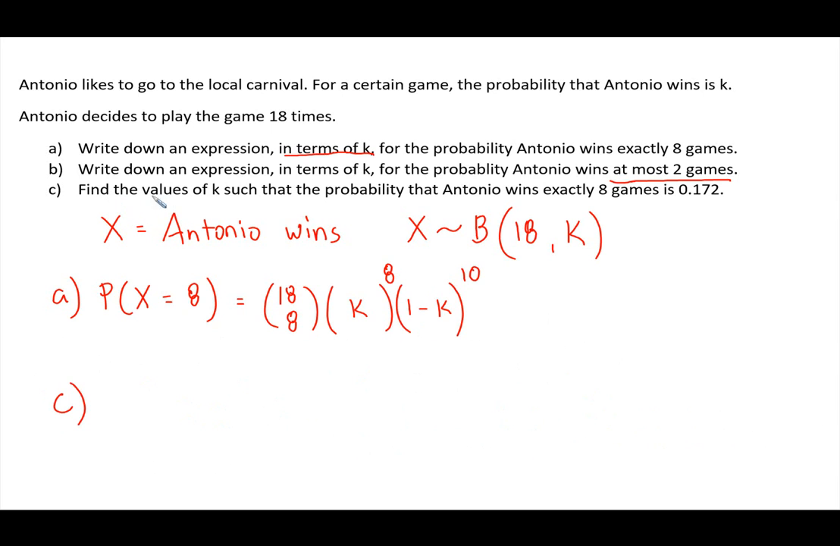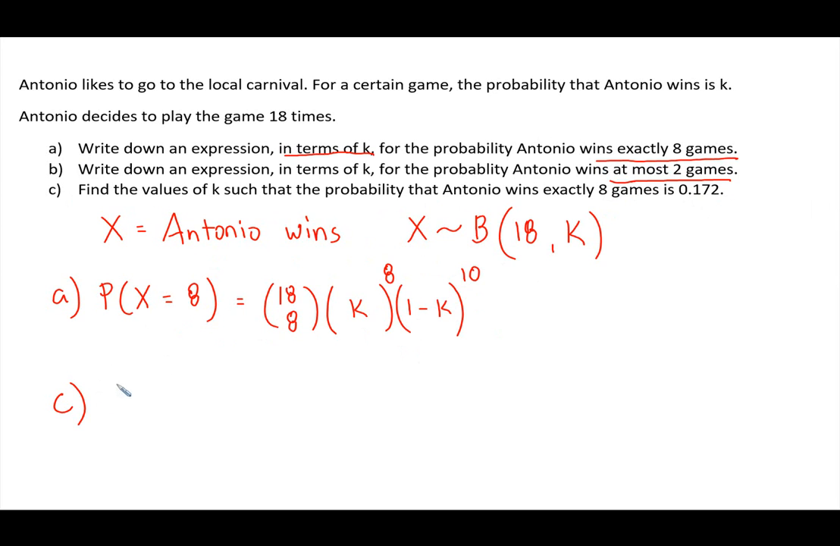Part C says, find the values of K such that the probability that Antonio wins exactly 8 games is 0.172. So for part C, we're just going to use the formula that we already have from part A, because this is when he wins exactly 8 games. We need to set that equal to 0.172.